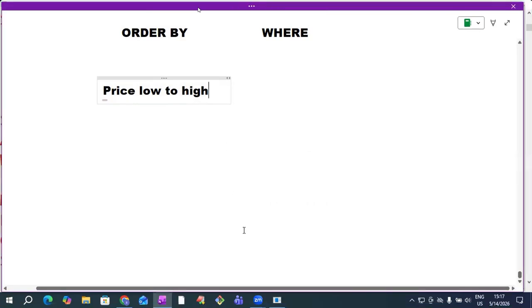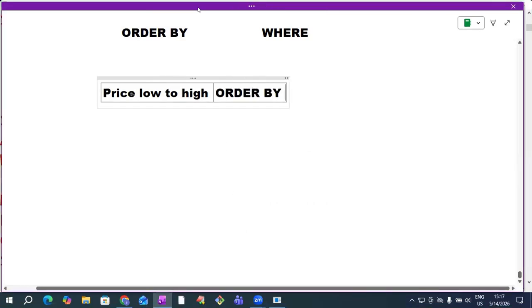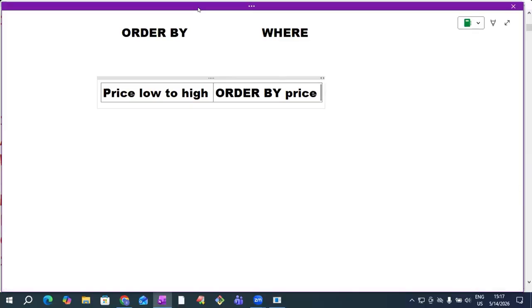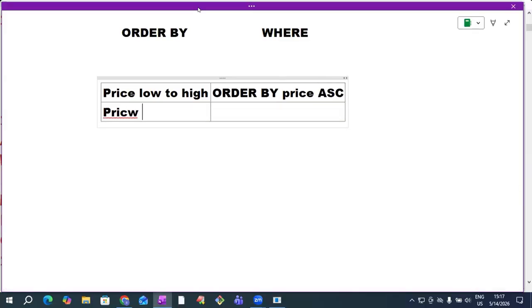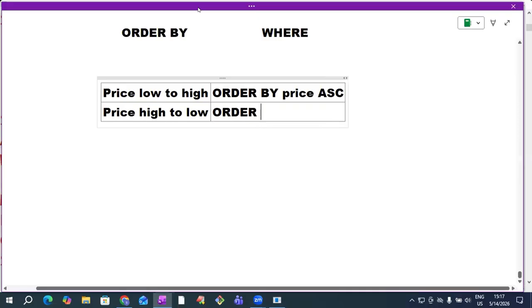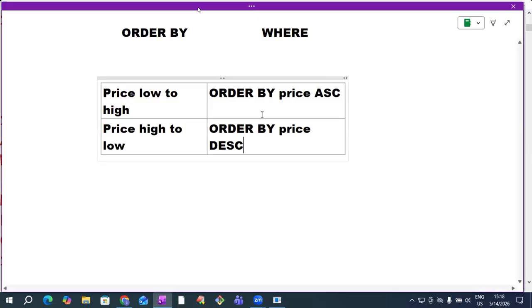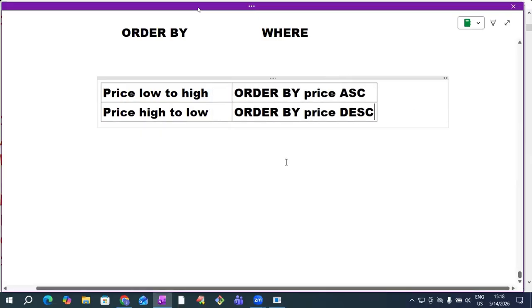But internally, which class will be executed here? Order by. Which column value is taken? Price. Low to high means ascending or descending? Ascending. Suppose you are selecting price high to low, so prices we want to get in descending order. So order by, which column values? Price. Which order? Descending. In such type of situations, these are useful.